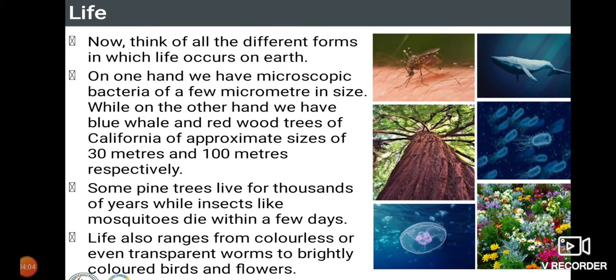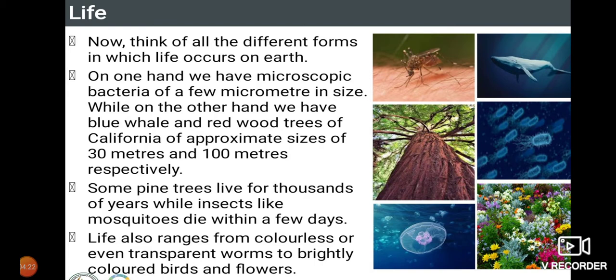Life. Now think of all the forms in which life occurs on the earth. On one hand, we have microscopic bacteria of a few micrometers in size, that is, microorganisms which cannot be seen with our naked eye but have to be seen through a microscope.